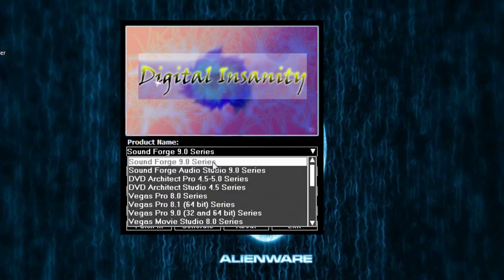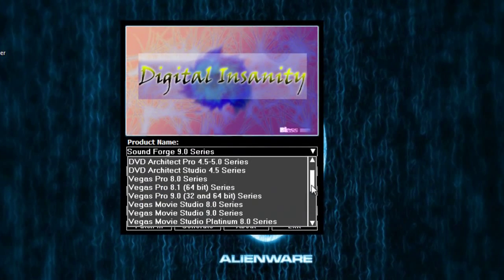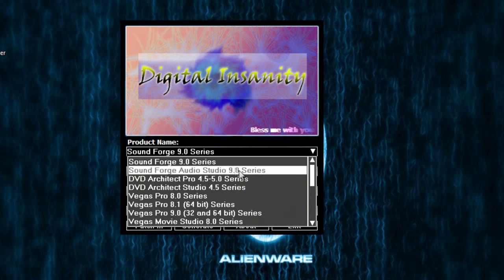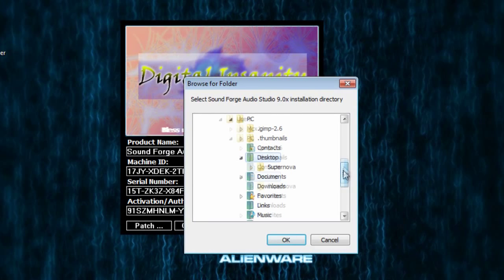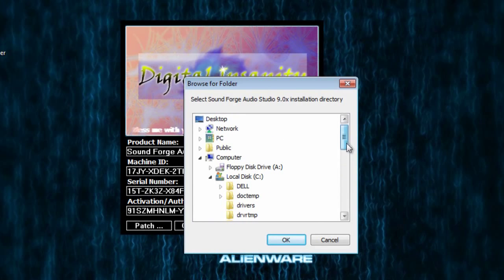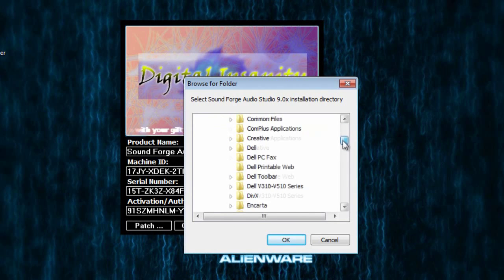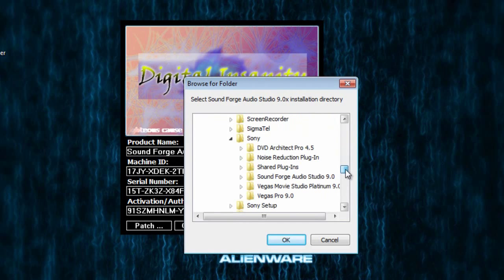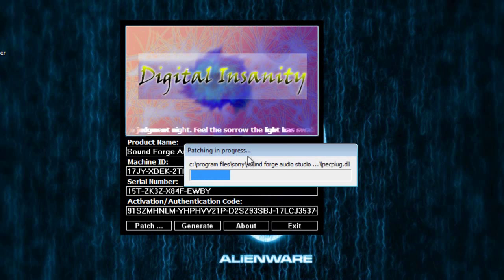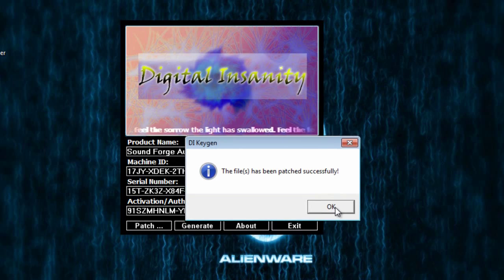And now you're just going to scan through until you find SoundForge Audio Studio 9 series. Press generate a couple times. Attach, and now go to your main hard drive, find program files, and now look for your Sony folder. And click on SoundForge Audio Studio 9. Okay, now it's been patched successfully.